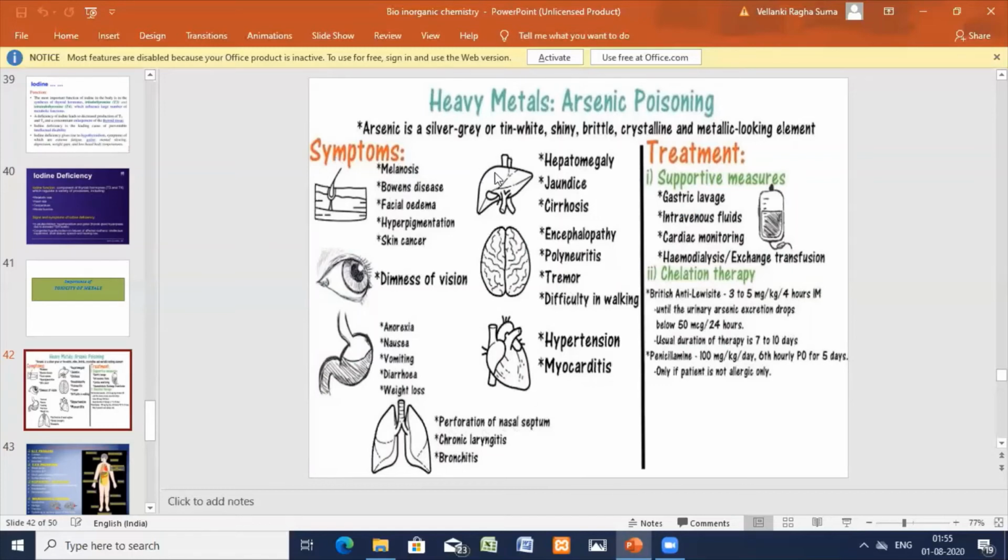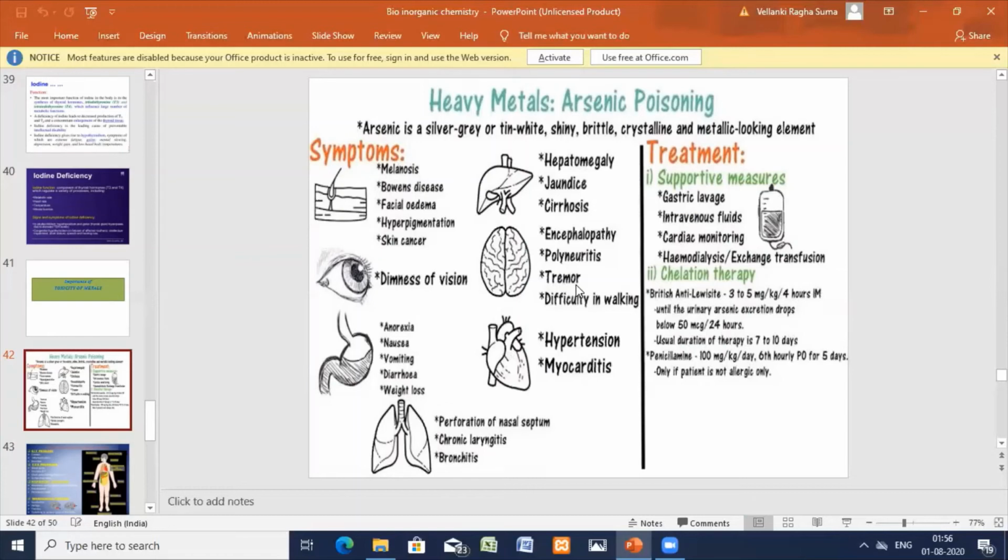And for the liver, hepatomegaly, jaundice, cirrhosis, and liver diseases can be observed. In the heart, hypertension and myocarditis. Next in the brain, encephalopathy: they forget, have impairment, and couldn't hear. Encephalopathy, polyneuritis, tremor. They couldn't walk or do the work, walking impairment, everything. So impairment occurs, they couldn't do things properly.